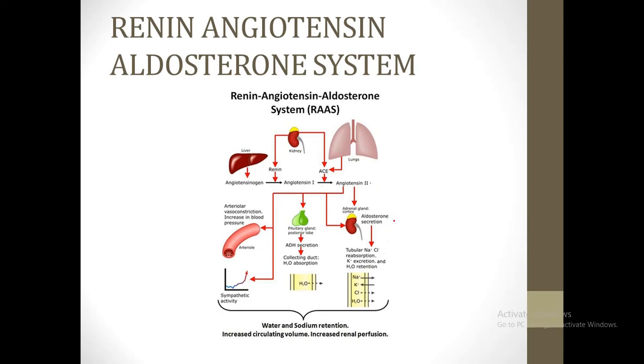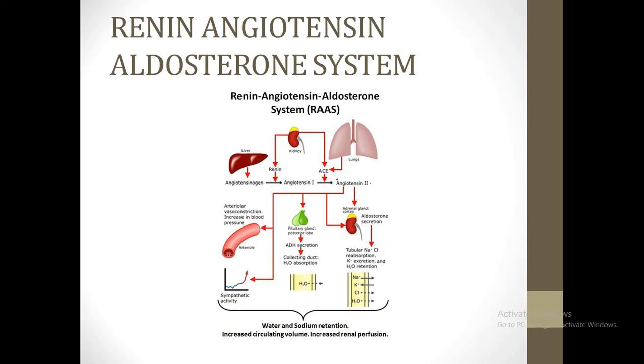What are the functions of aldosterone? They cause the absorption of sodium and chloride, and some other functions of aldosterone include potassium excretion and water retention. Another function of angiotensin II is to cause the release of ADH from the posterior pituitary. What would ADH do? It would cause increased water absorption.